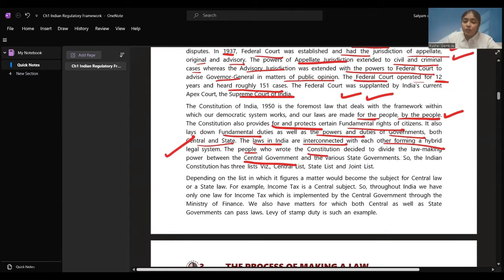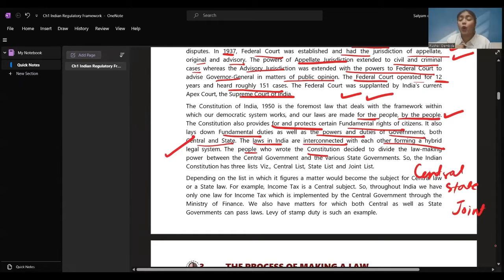So, the Indian Constitution has three lists. One is the central list, then we have our state list, and then we have our joint list. Central list is one where the laws will be made only by the central governments. State list is something where state governments only can make the laws. All the things that they have provided, on these things only state government can make a law. On these things only central government can make a law.